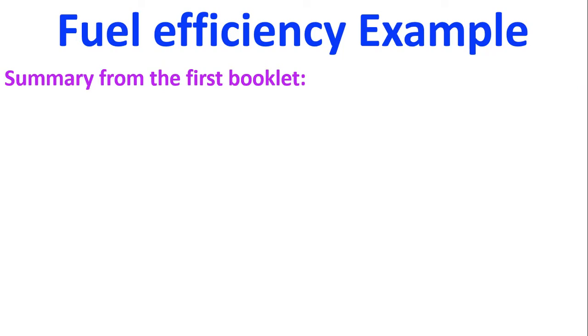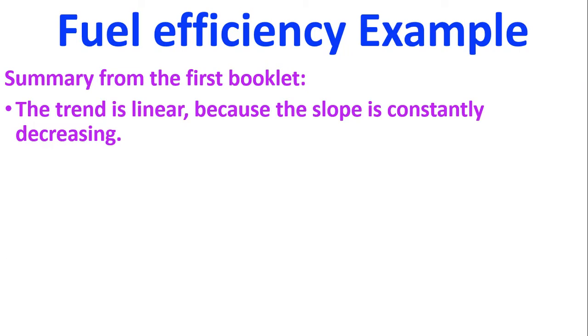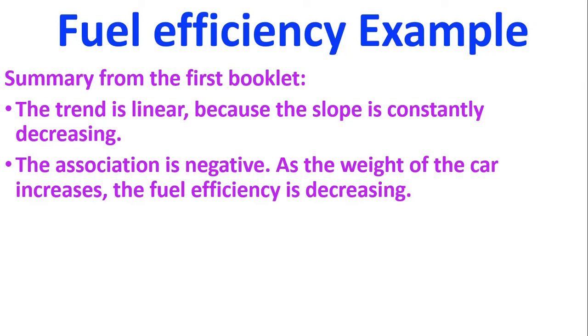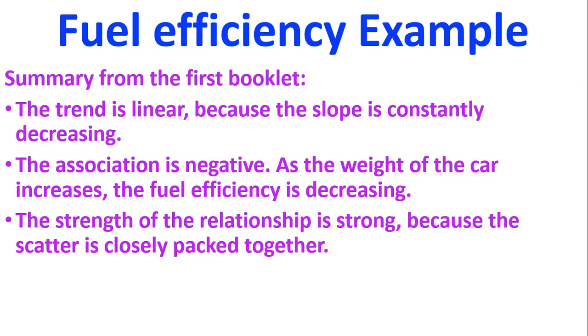So if I do the fuel efficiency example, and I'm just going to do a quick summary from that first booklet of the different things that we found when we explored the relationship. We found that the trend was linear, and we said that was because the slope was constant. We found that the association is negative, so as the weight of the car increases, the fuel efficiency decreases. We found the strength of the relationship is strong, and that was because the scatter is quite close together.